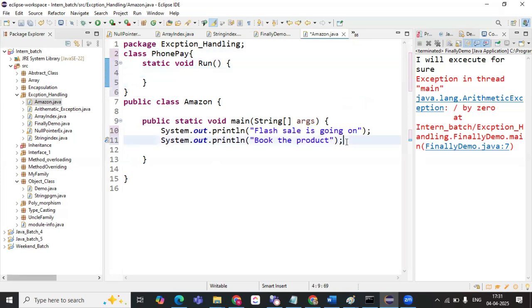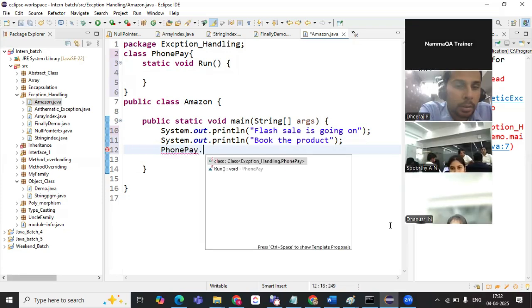What happens once you tap on the payment option? The payment gateway will open, am I right? Now I need to call this run method. What is the syntax here? Run. Dheeraj, you were saying something?